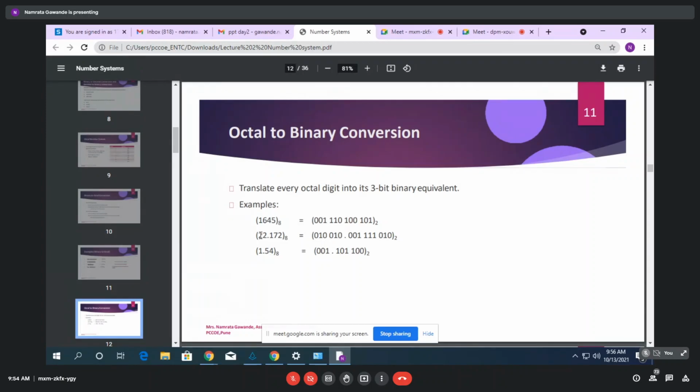Okay. From B division? Ma'am, in the second example, if we skip the first and last zero, then also the answer will be the same. Yes, because there is no change. In the second example, see here for 22, right? If you skip this zero, ma'am, during the examinations... you are not audible.